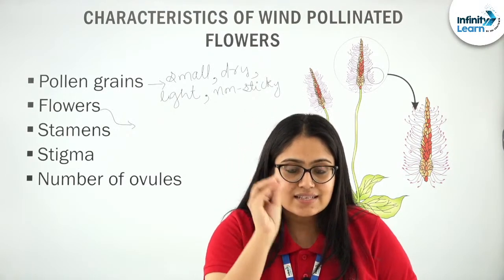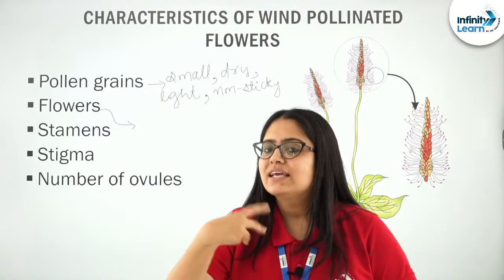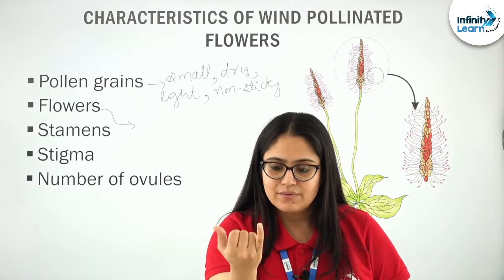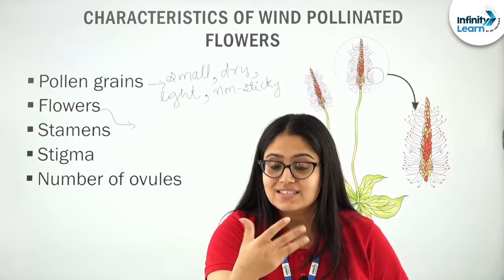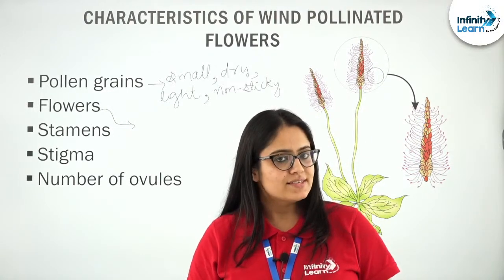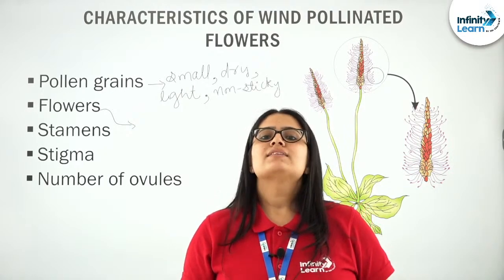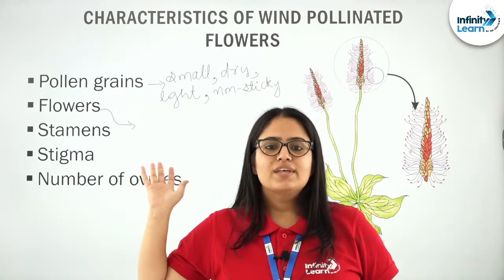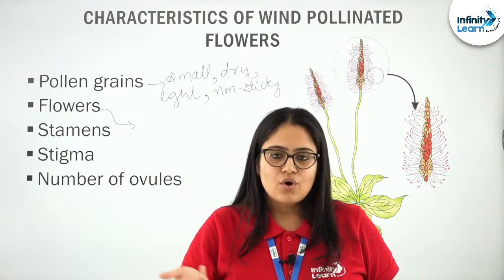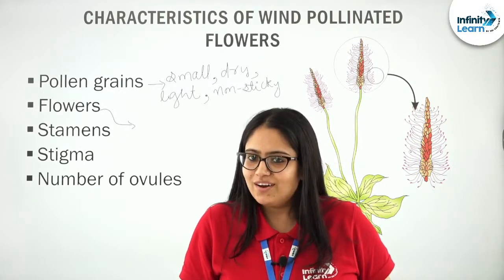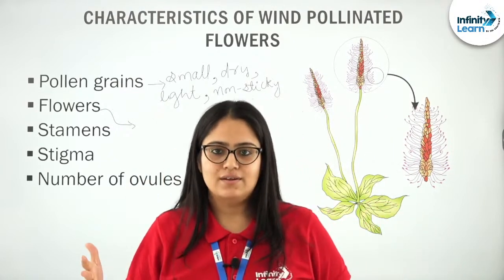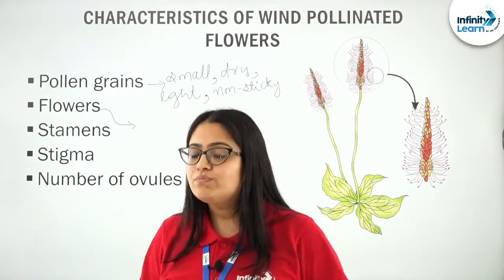Since they possess sensory organs in their body, they can perceive nectar, fragrance and color as a stimulus, and they can get attracted towards the flower. Simple. But when we talk about abiotic agents like wind, do you think wind possesses senses that it can take color, nectar or fragrance as a stimulus? No. For wind, color, nectar, fragrance doesn't even matter because it is a non-living object.